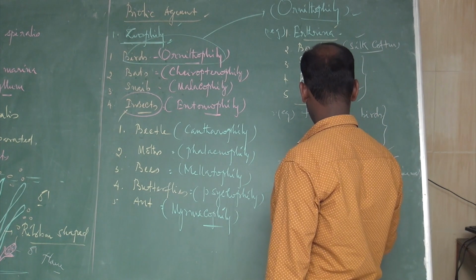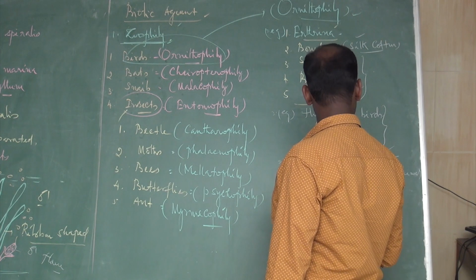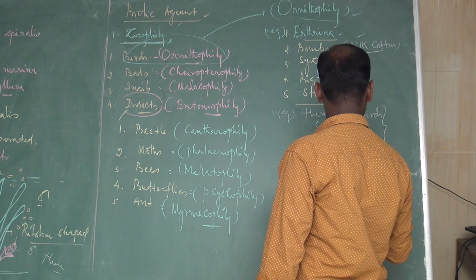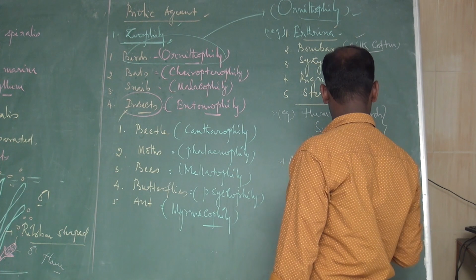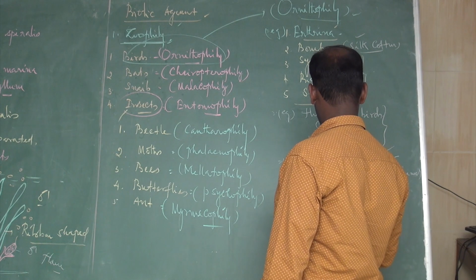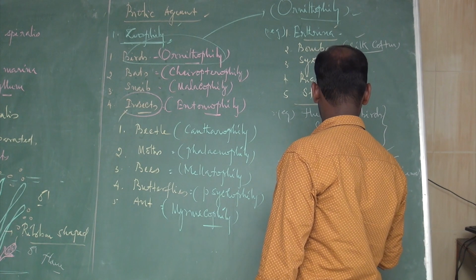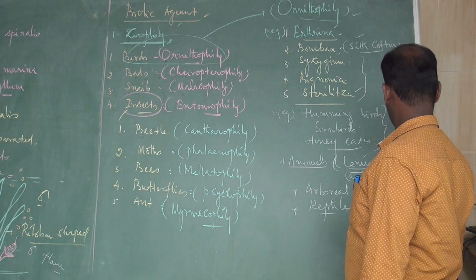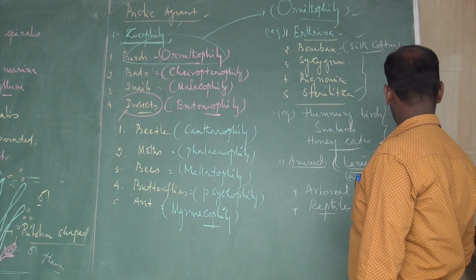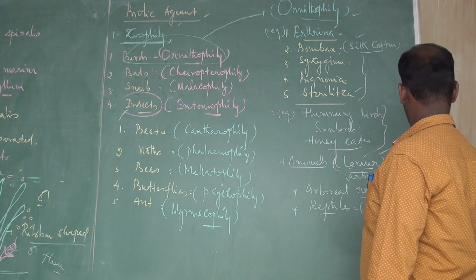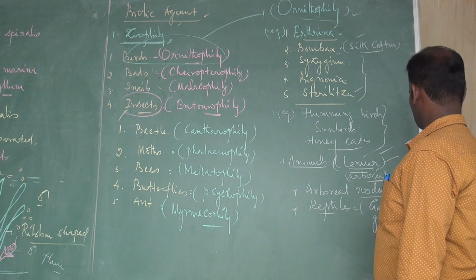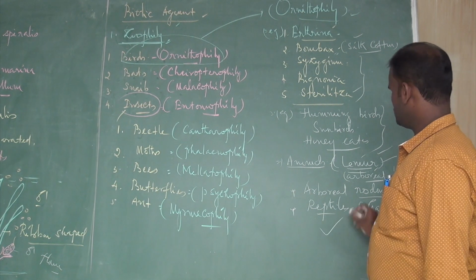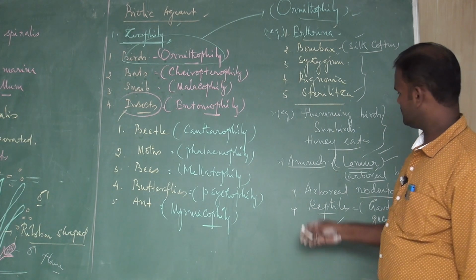Then certain arboreal rodents. Then certain reptiles, for example, garden lizards and gecko lizards. They have also been reported as pollinators.